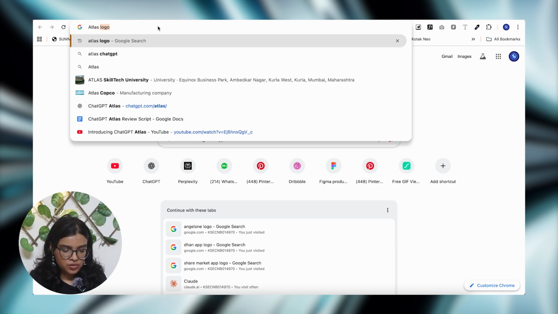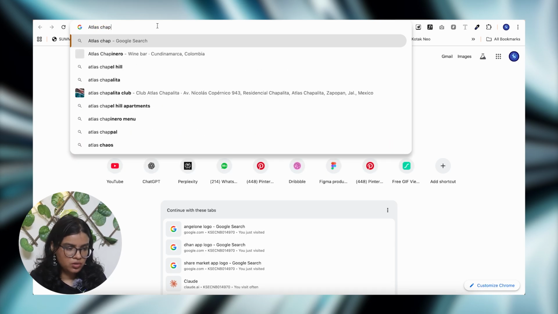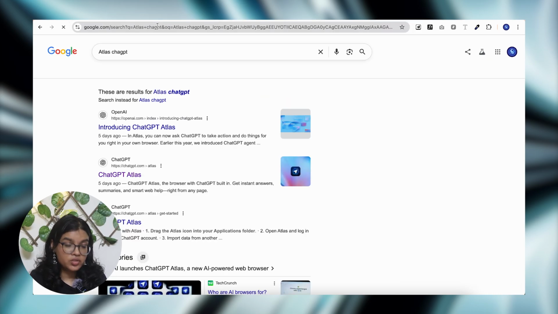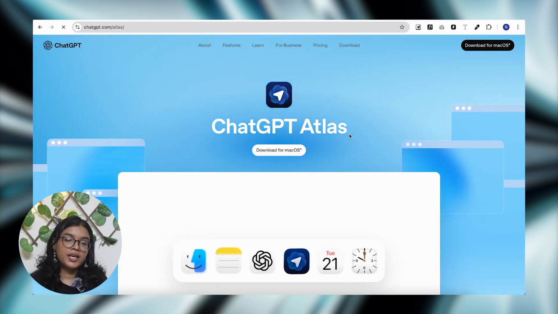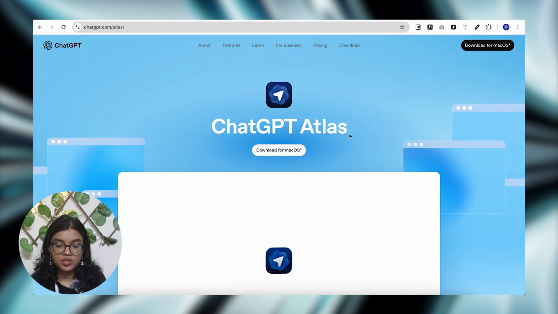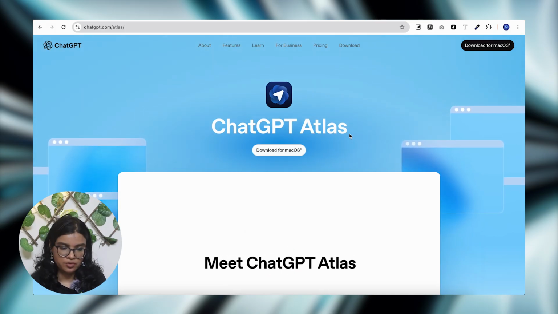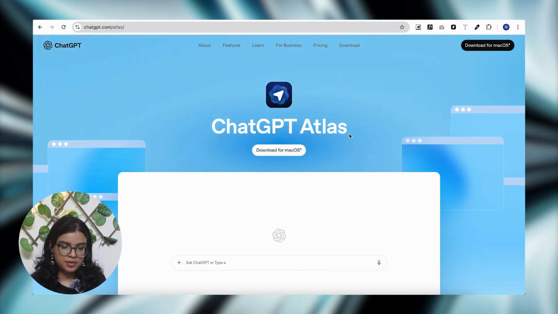So OpenAI last week launched a new browser called ChatGPT Atlas, and in this video today we are going to sit down and review it. And yes, let's jump right into my screen. So let's just first go to Atlas ChatGPT, or ChatGPT Atlas rather. Okay, for now, this browser is only available for Mac OS users. I hope that it will be launched for Windows pretty soon.